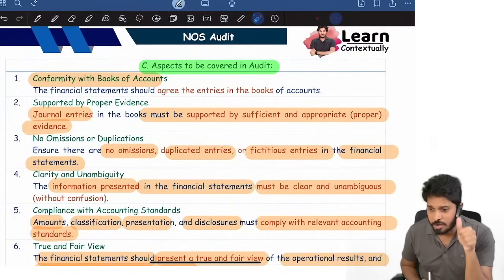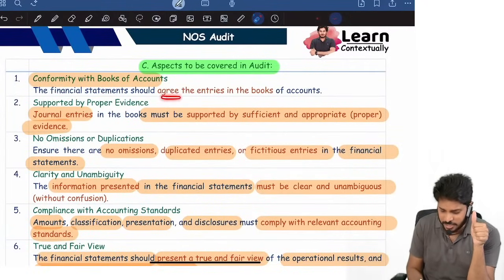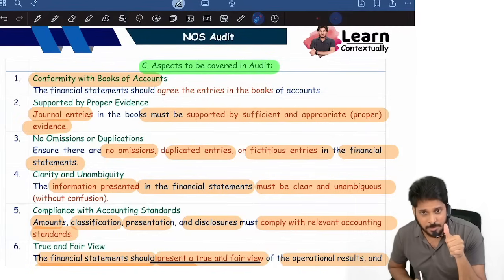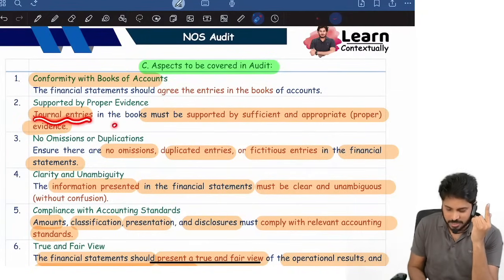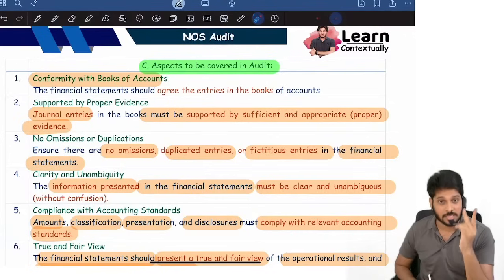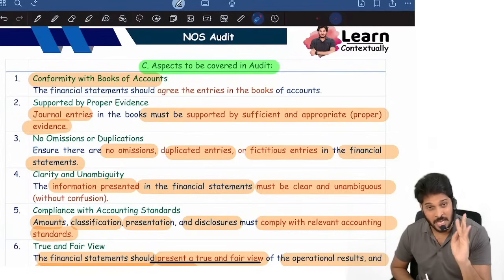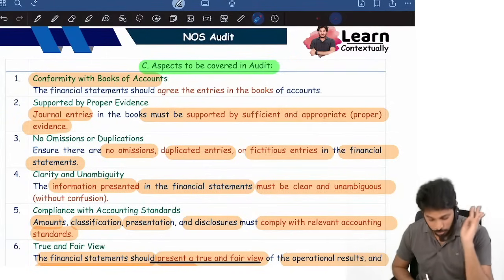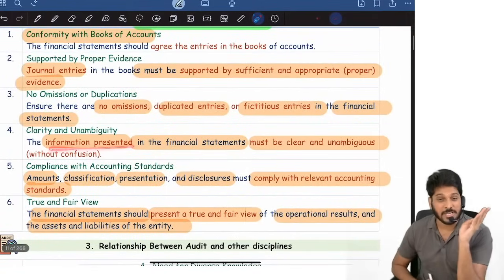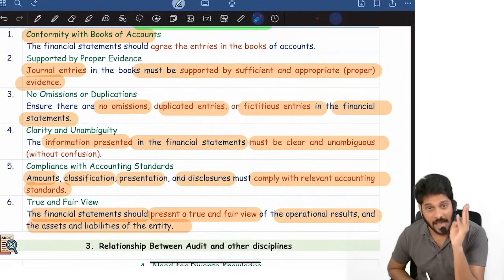Once again, what aspects we need to cover in audit? First one, everyone should repeat along with me in your mind: whether financials are agreeing with the entries in the books of accounts. Second one, whether journal entries in the books are supported by sufficient appropriate evidence. Third one, there should not be any omissions, there should not be duplications, there should not be any fictitious entries. Then fourth one, the information presented must be with clarity and without any ambiguity.